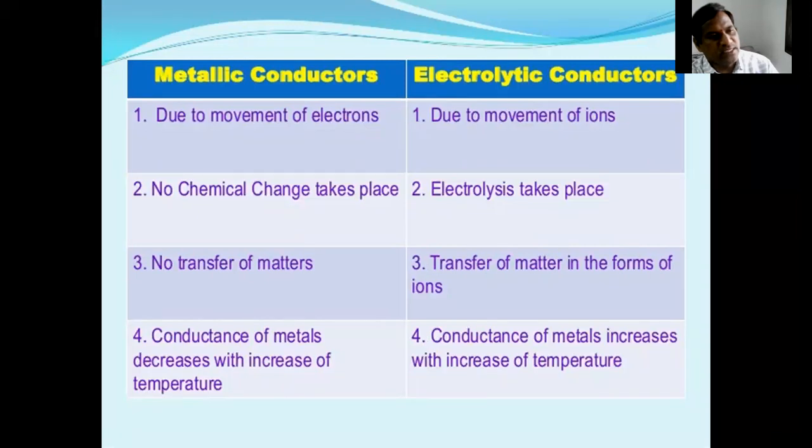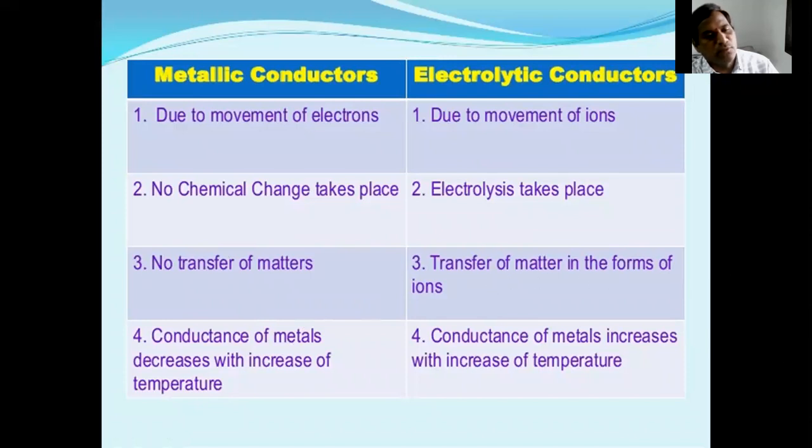Simply, we can see here that conduction is due to movement of electrons in metallic conductors and due to movement of ions in electrolytic conductors. In metallic conductors no chemical changes take place, whereas in electrolytic conductors electrolysis takes place. In metallic conductors there is no transfer of matter, whereas in electrolytic conductors there is transfer of matter in the form of ions.